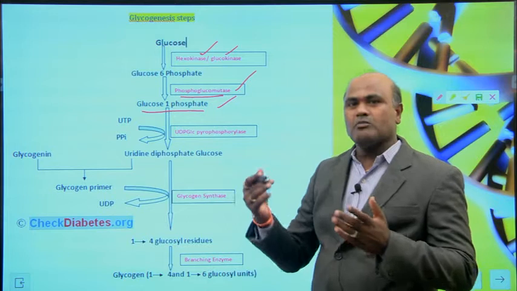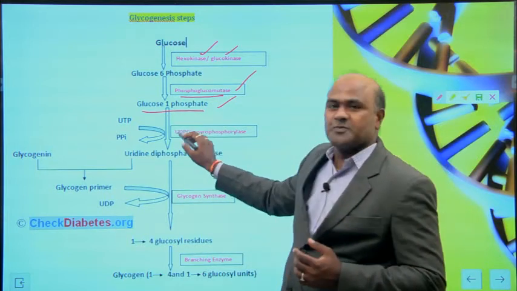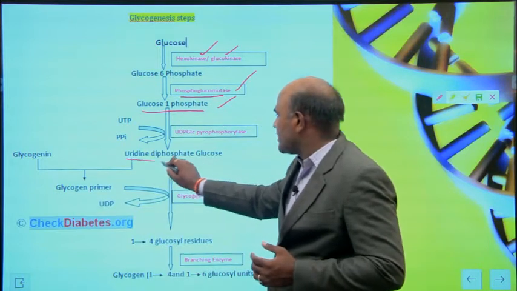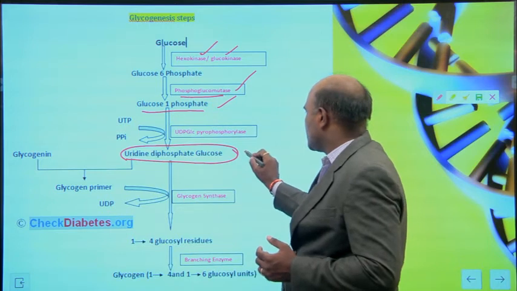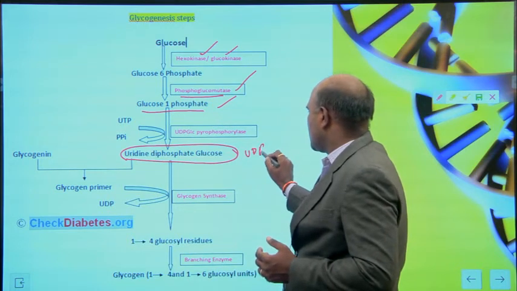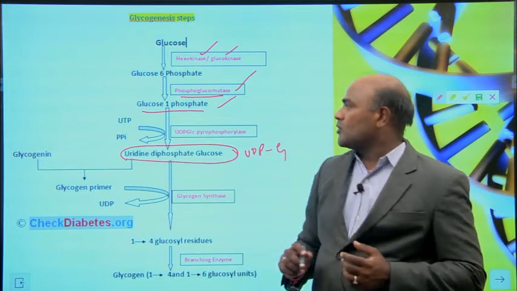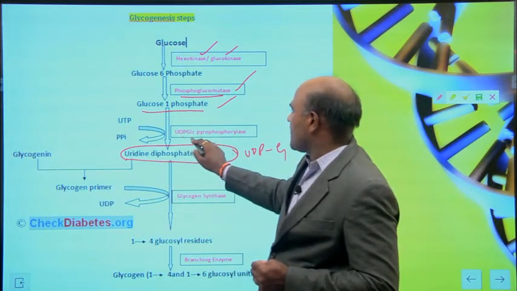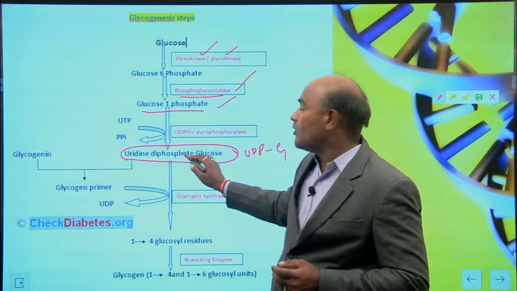Phosphoglucomutase, the enzyme involved here. Then glucose 1-phosphate is converted into uridine diphosphoglucose, UDP-glucose, with the help of UDP-glucose pyrophosphorylase, the enzyme involved here.